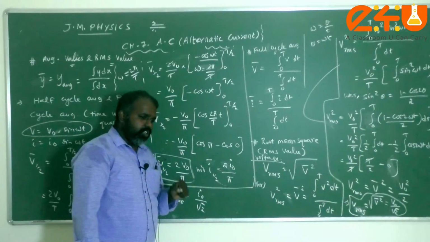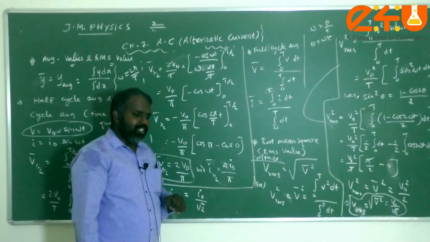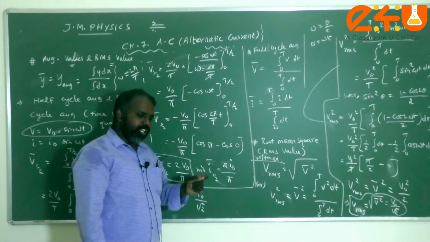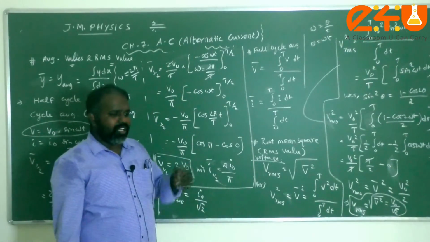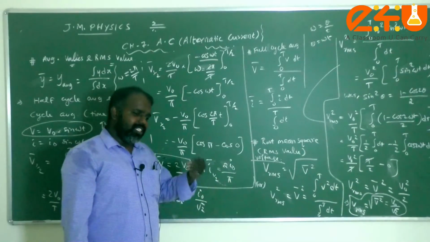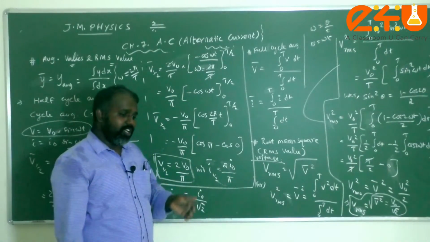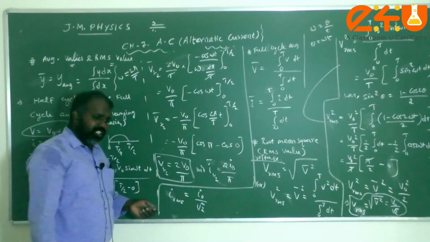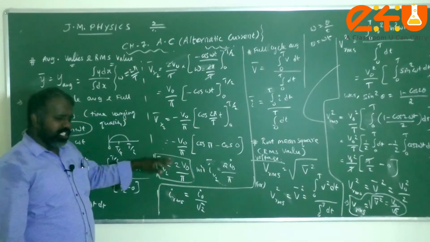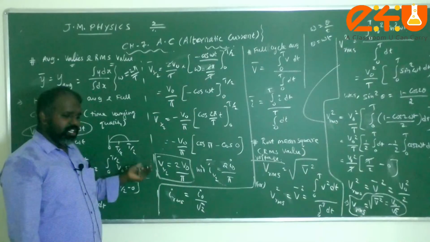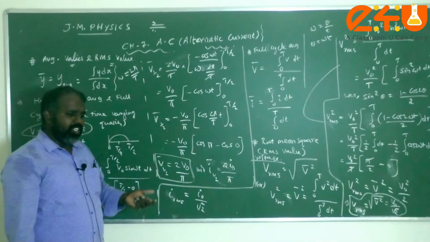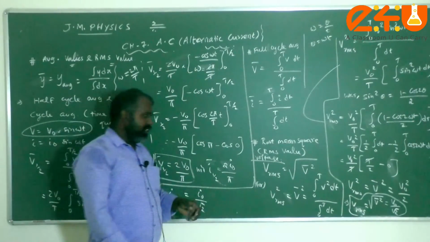And moreover, please keep one idea in mind. For DC current, we can use a voltmeter or ammeter to directly measure either DC voltage or current. But we cannot directly measure AC voltage or current, because as we said earlier, the time average value of the voltage is 0.